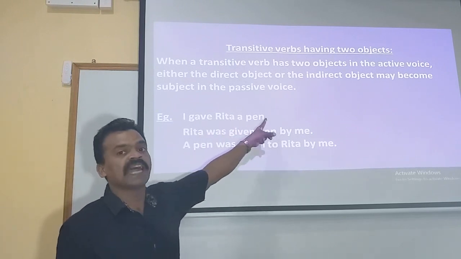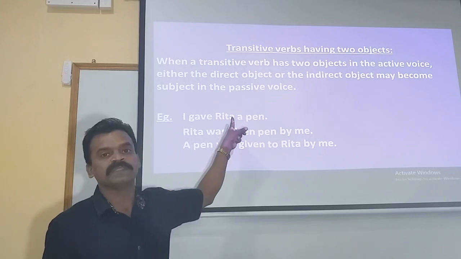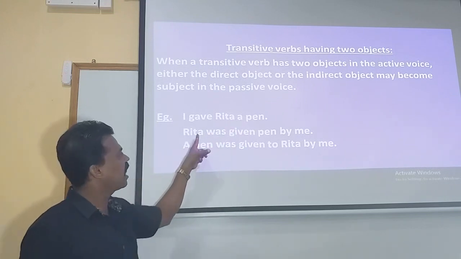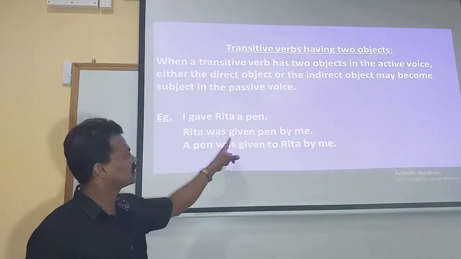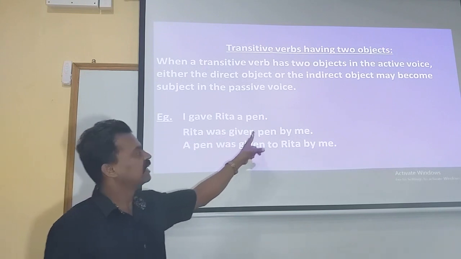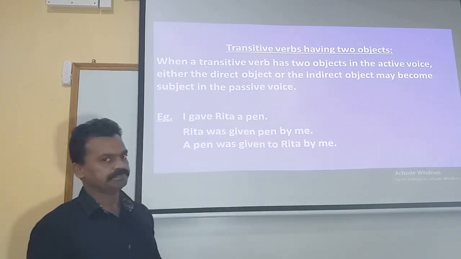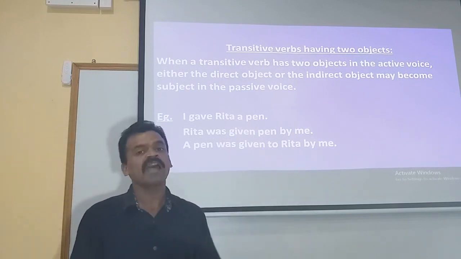I gave Rita a pen. First I started the sentence with the indirect object, that is Rita. So, Rita was given a pen by me. Here again the article 'a' is missing. Rita was given a pen by me. And the next answer is, a pen was given to Rita by me.